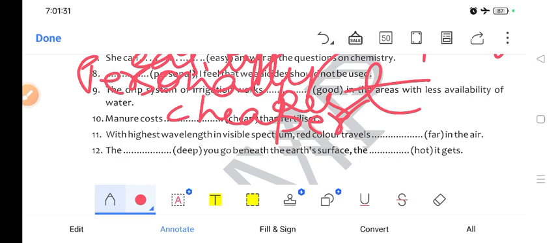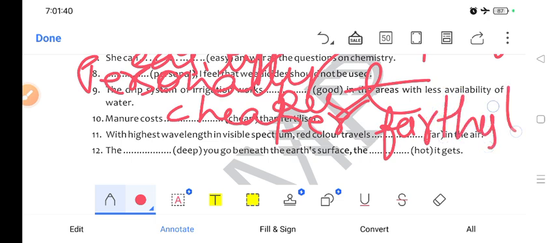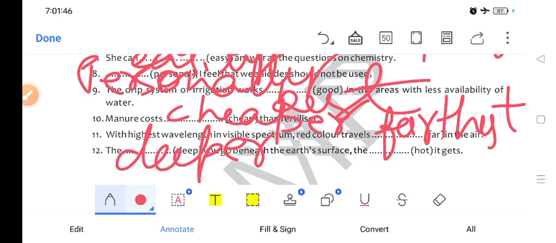With highest wavelength in the visible spectrum, red color travels farthest. Then the deeper you go into the earth's surface, the hotter it gets. So now the chapters are done.